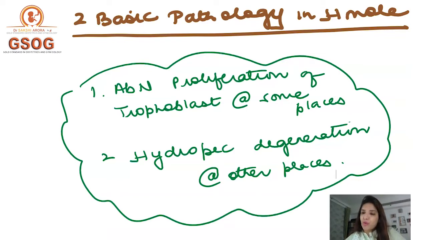In some places proliferation is happening, in some places degeneration is happening, and both of them are happening equally. In that case, the height of the uterus will remain equal to the period of gestation. Now, suppose in a partial mole, degeneration is happening more than proliferation. In that case, the height of the uterus will be less than the period of gestation.